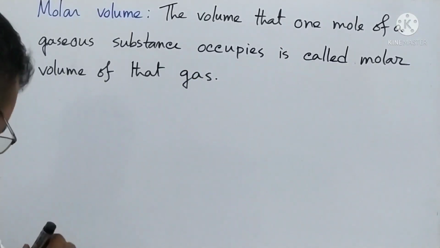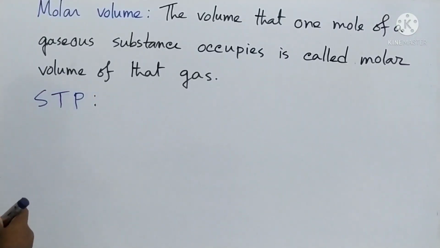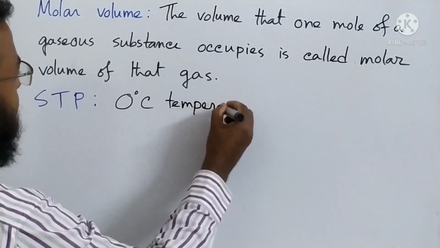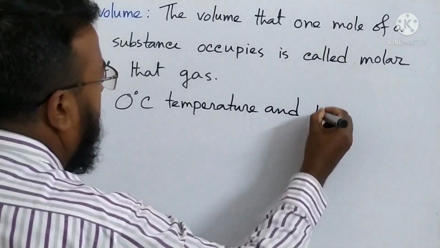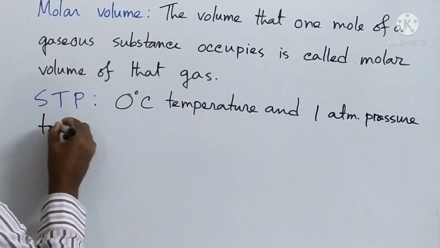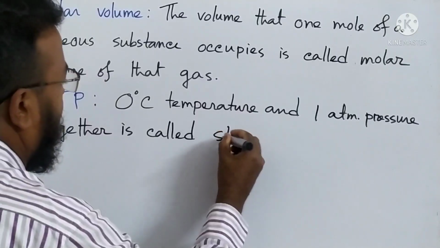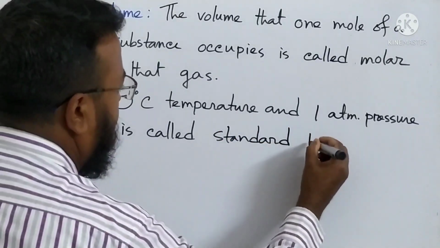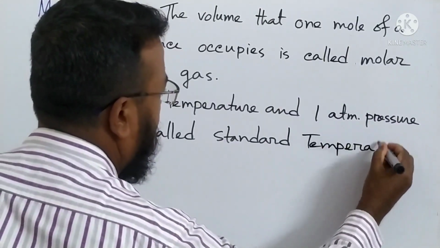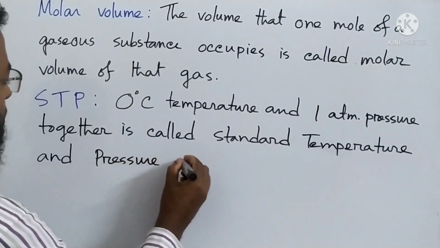Okay. Then STP. What is STP? 0 degree Celsius temperature and 1 atmospheric pressure, ATM pressure, together is called standard temperature and pressure, or STP.